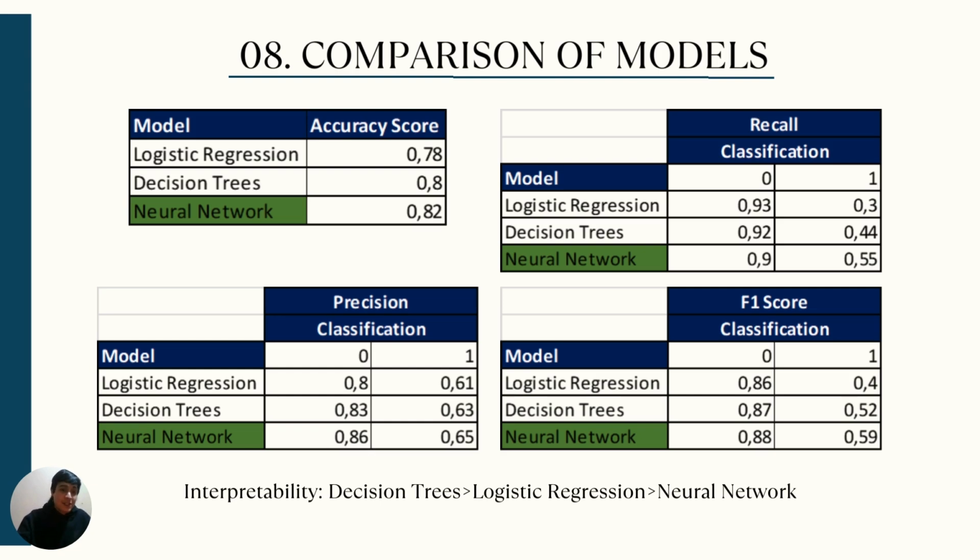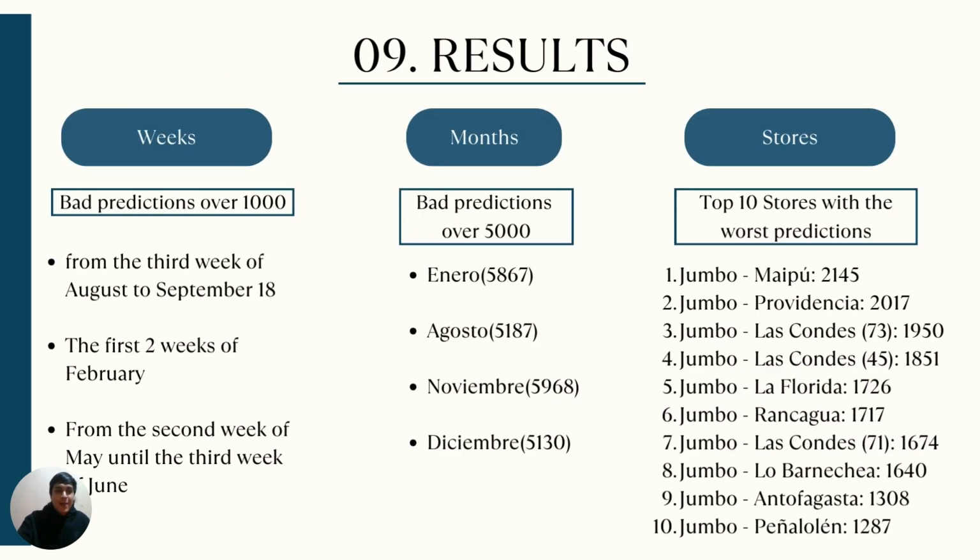The logistic regression model is ahead, and the easiest to interpret corresponds to the decision tree model. In the results, we obtained some weeks of the year where the greatest number of bad predictions occurred. In the same way, it was done with the months and some of the stores that present the greatest annual prediction problems.